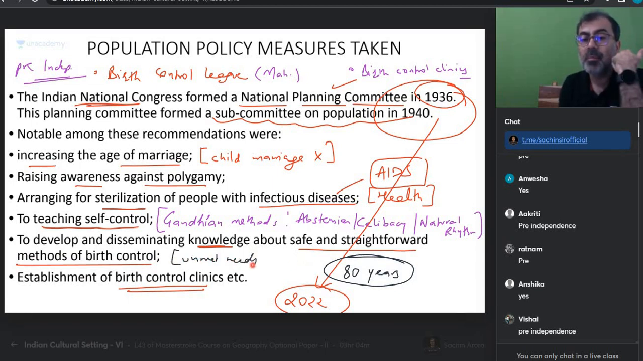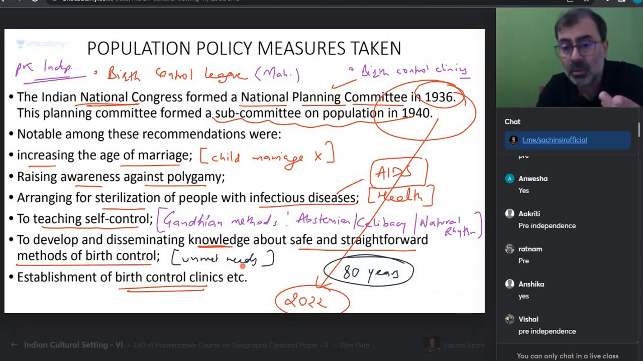Imagine. Contraceptives, they are not available. Their awareness is low. Penetration of the idea of the use of that is also low. Get that? But anyways, thankfully independence came. But independence came, and so did the population boom.